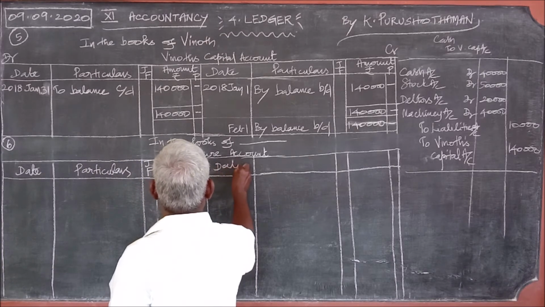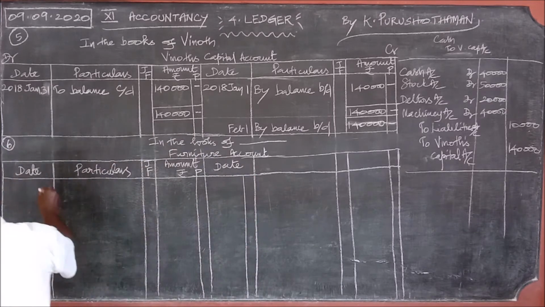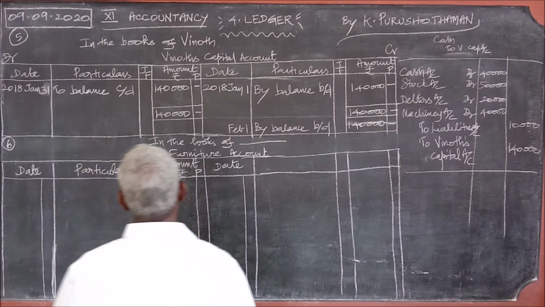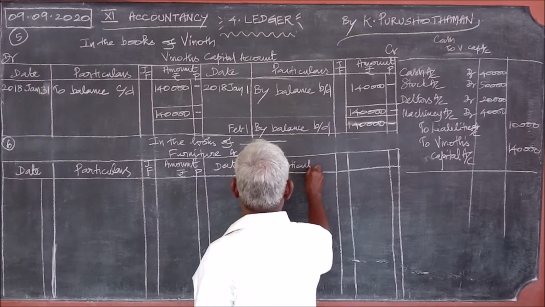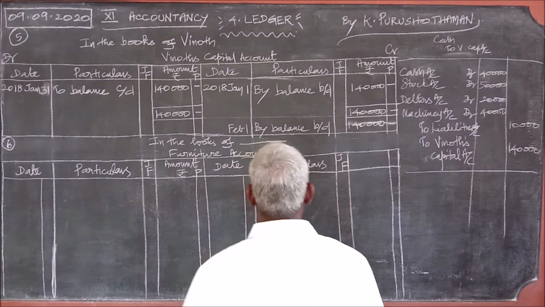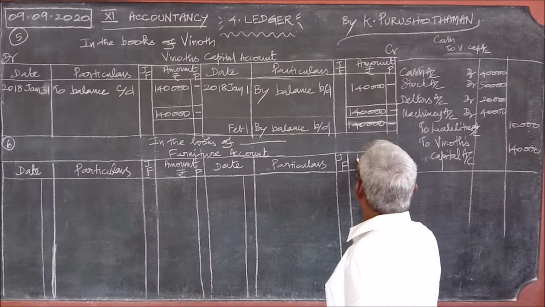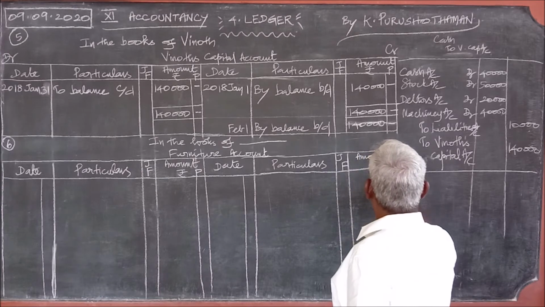Date, particulars, journal folio, amount, rupees.